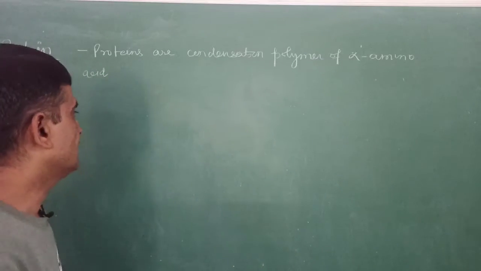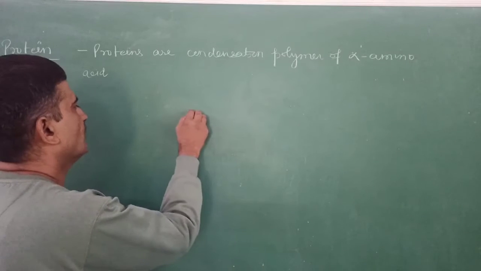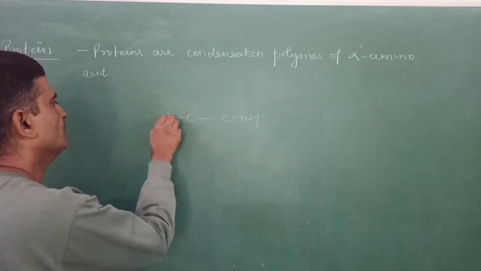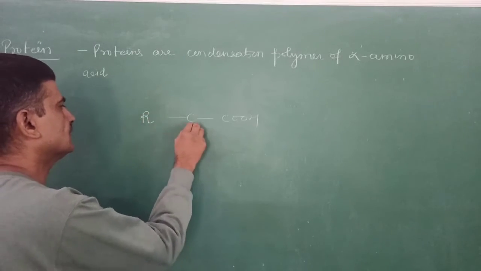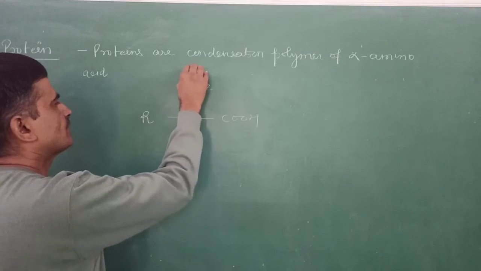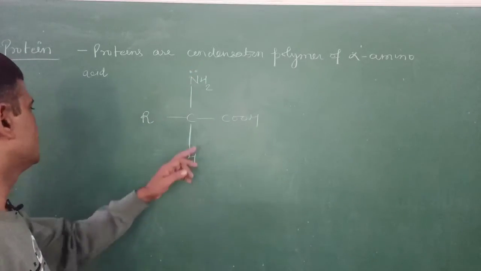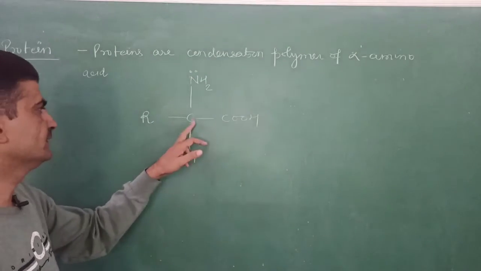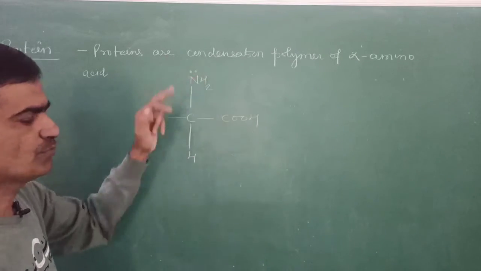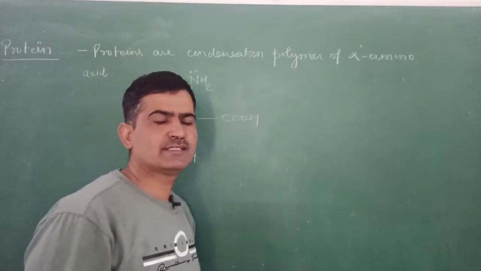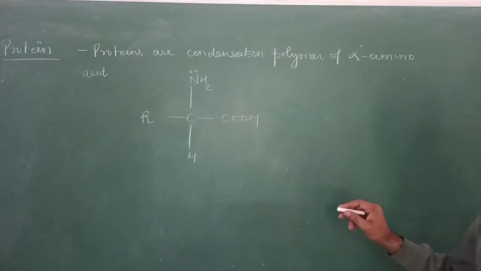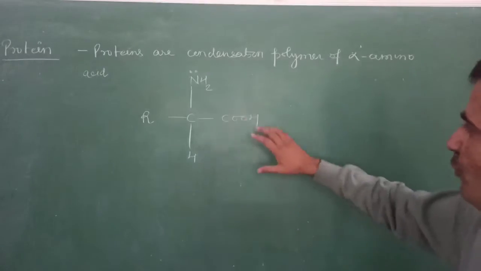Now this is the alpha amino acid molecule in front of you. This is the carboxylic acid and this is the alpha carbon, and to this alpha carbon an amino group is joined. That's why it is known as the alpha amino acid, and it has the following parts.